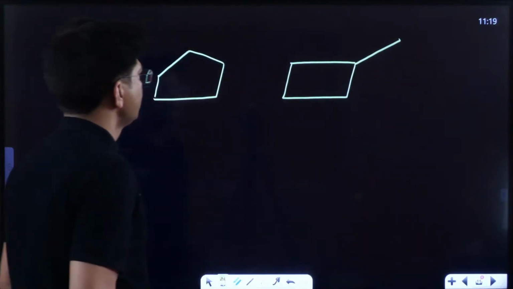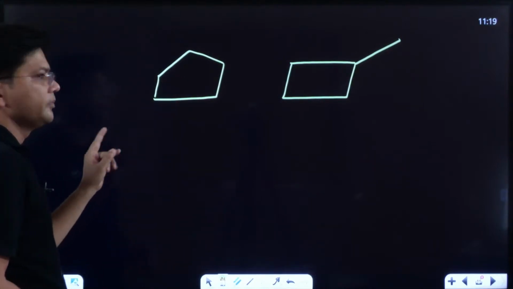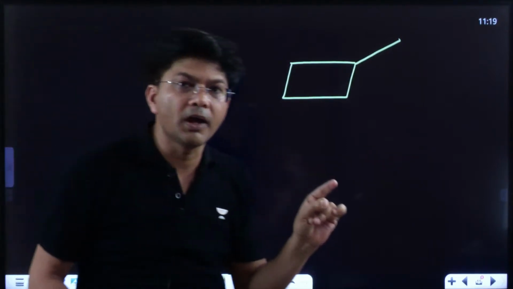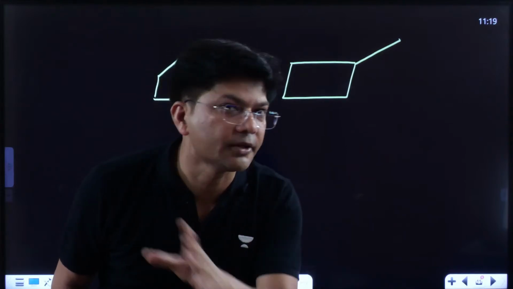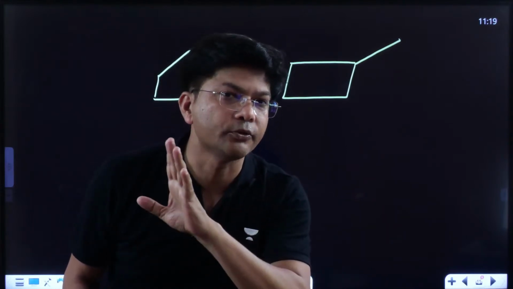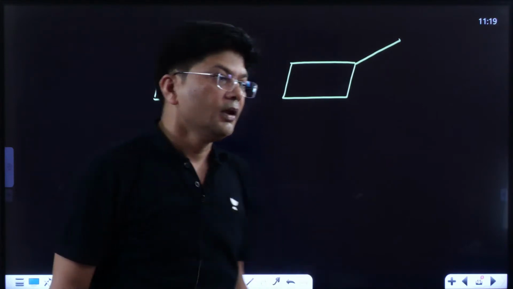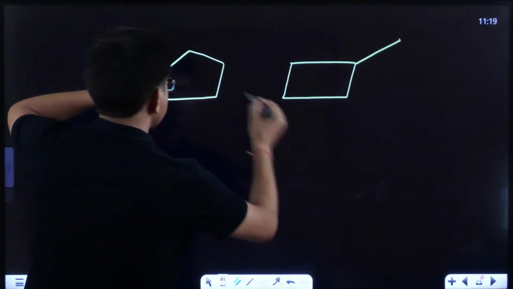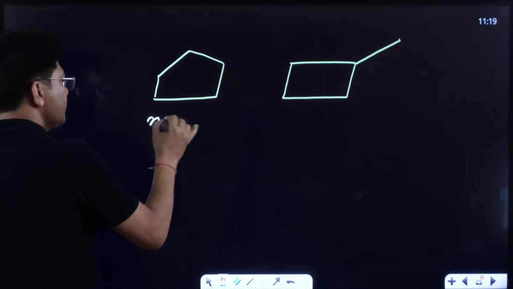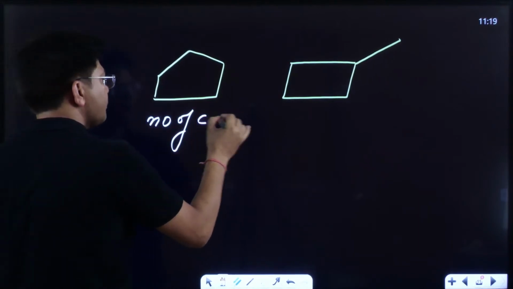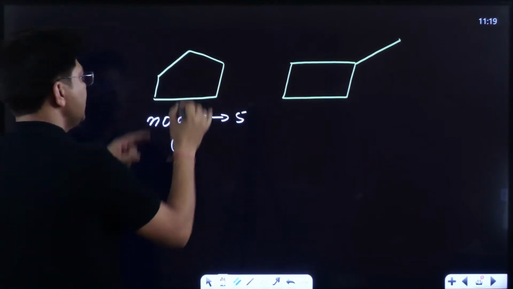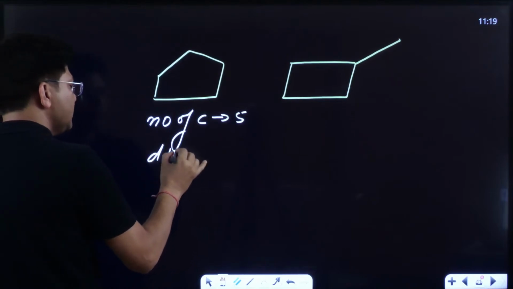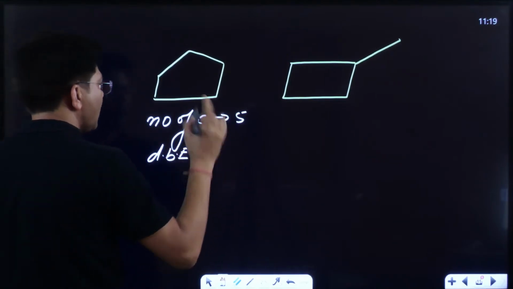What will you say? Their molecular formula is same. How to find out the molecular formula? Are you going to draw or count the number of hydrogen atoms? No need to count the number of hydrogen atoms. Just see the DU and number of carbons. Here the number of carbons is 5 and DU is 1. Those who have not seen the lecture on DU, please watch it after this lecture.